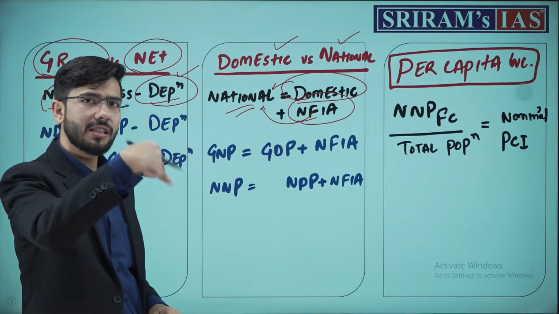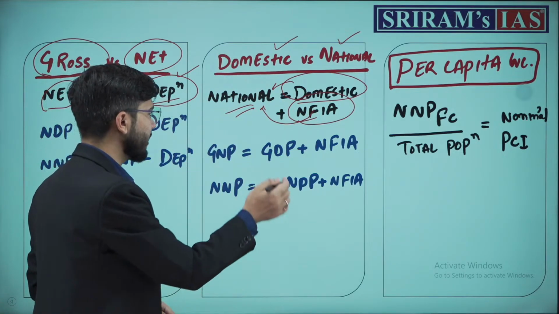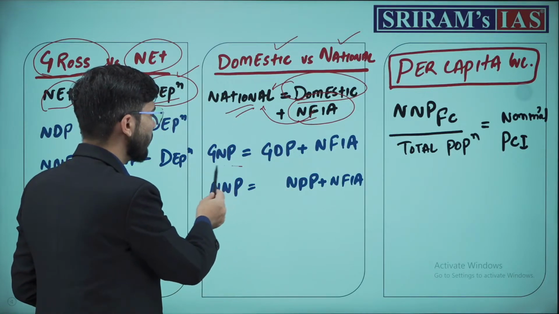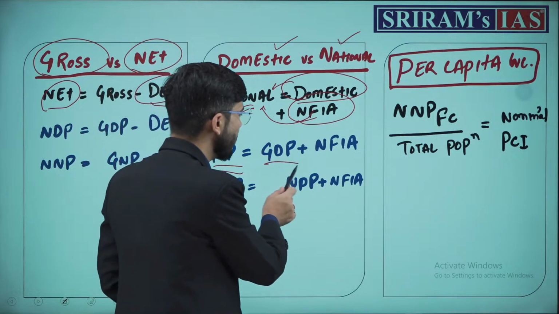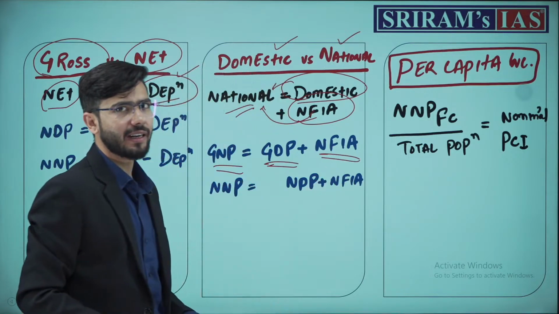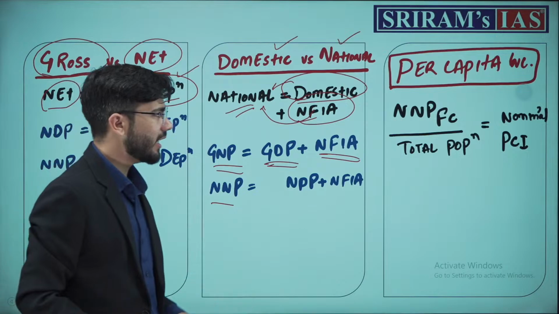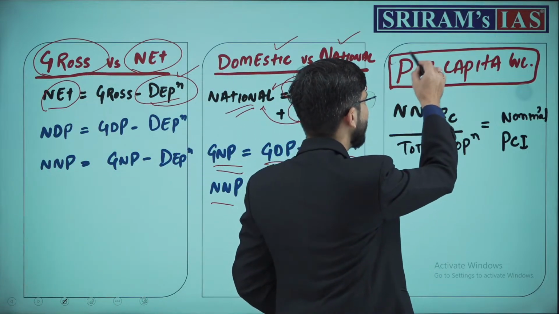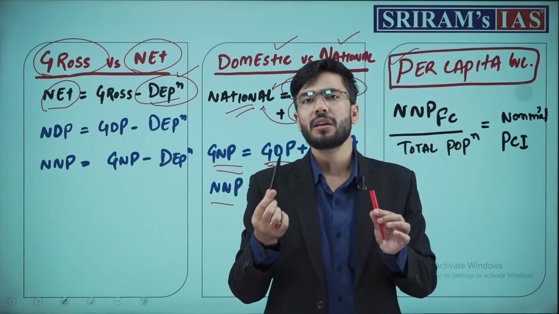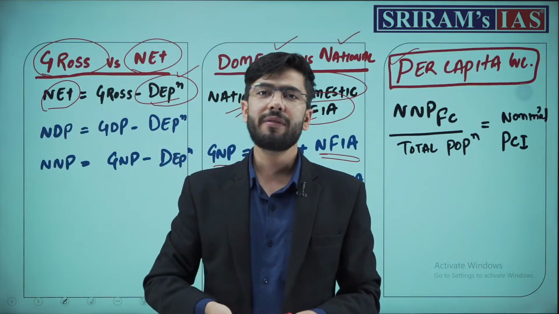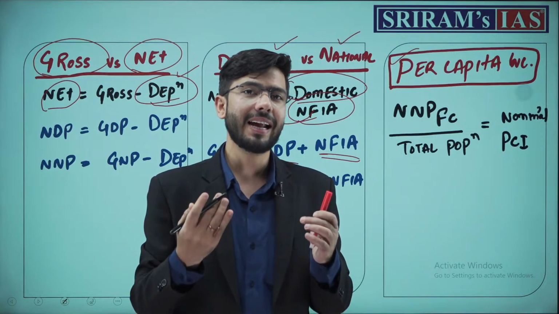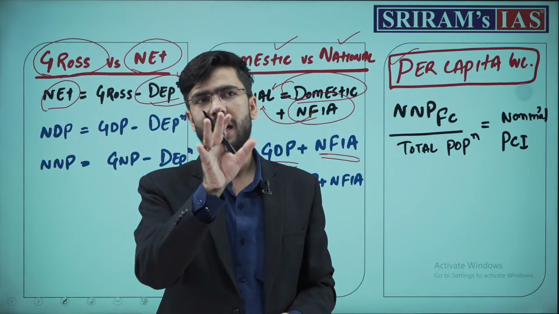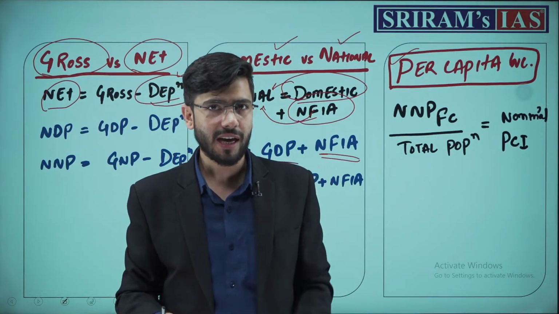You need to remember this, then only you will be able to understand the other factors and other concepts easily. For example, gross national product can be derived from GDP plus net factor income from abroad. Now per capita income, what is per capita income? The average income which every individual or every citizen of a country can have or does have a share of it, but actually it's not having it.